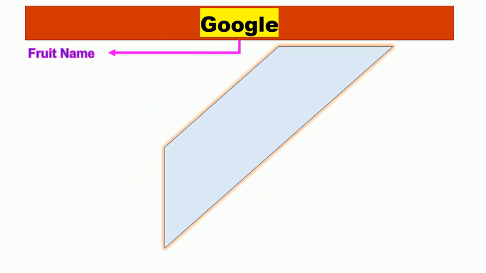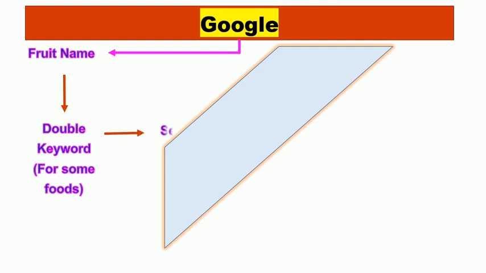Now we discuss the procedure for both the methods. Firstly, the Google method. Simply open Google. Write the fruit name, for example banana. As advised earlier, for some fruit you will have to write two keywords, for example apple fruit, mango fruit, etc. Here you need to select the option how you want to read the nutrition. For example, for fruits and vegetables you can use the term cup equivalents. For egg, nutrition of one egg is more appropriate, and for most of the food items you can select the nutritional value per 100 gram. You also need to select the part of meat for some meat products, for example leg, breast, etc.